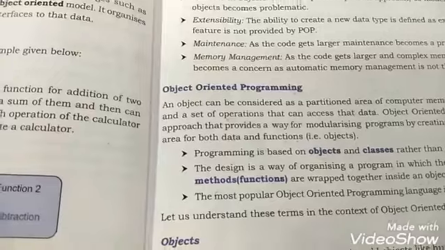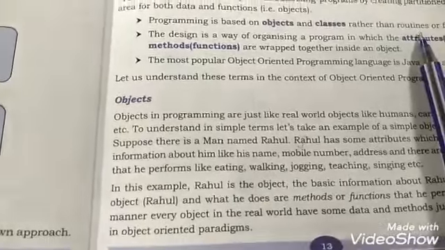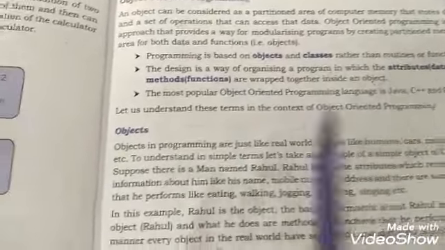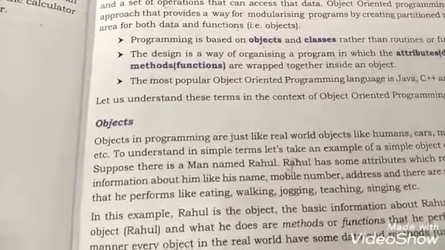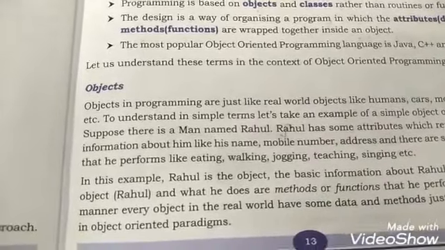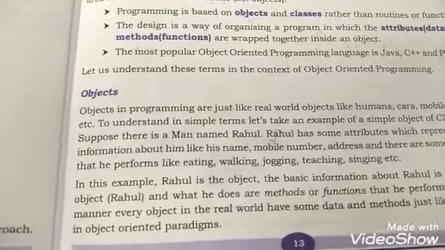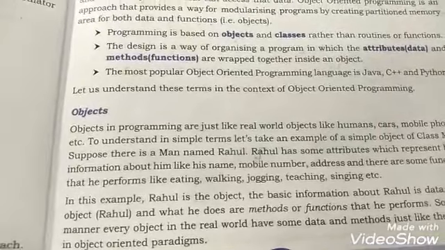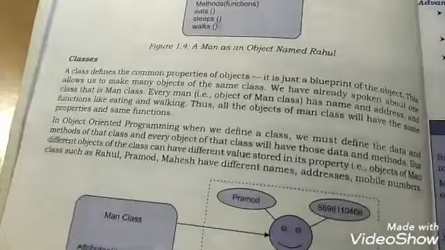Today we are learning about object-oriented programming as well as about objects. We have already discussed objects. In short, I would like to once again tell you, an object is an example of your class. Every object will have its own attributes or data and methods or functions. So today we will be learning about the class.